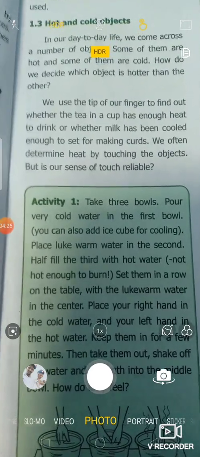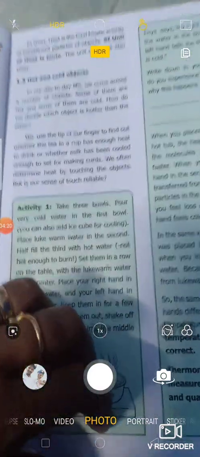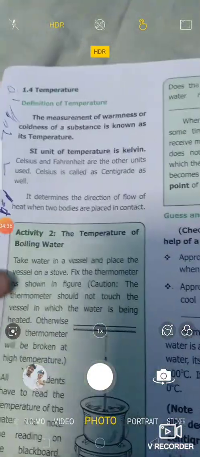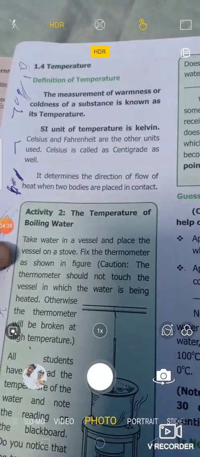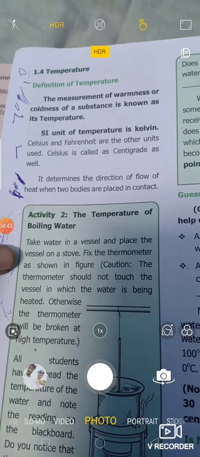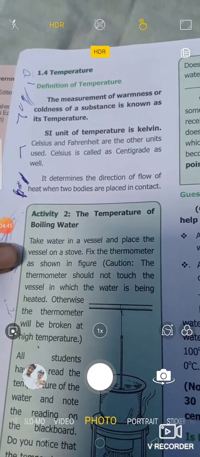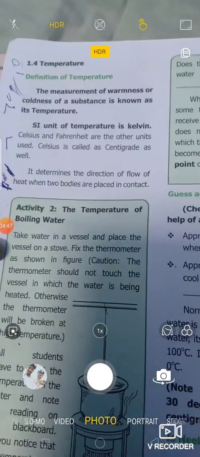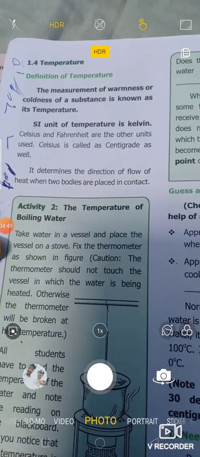By touching, we cannot find out heat in every object. So for that, we need something to measure the heat. That measuring device is known as a thermometer, and that parameter is temperature.